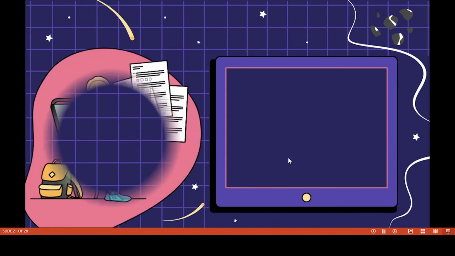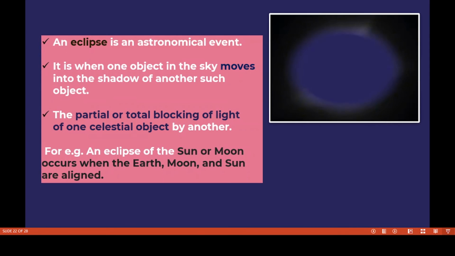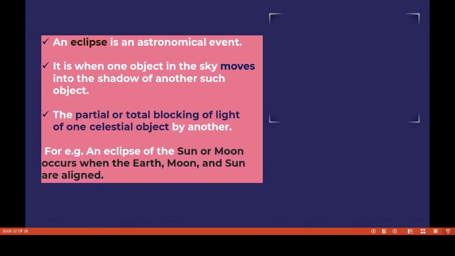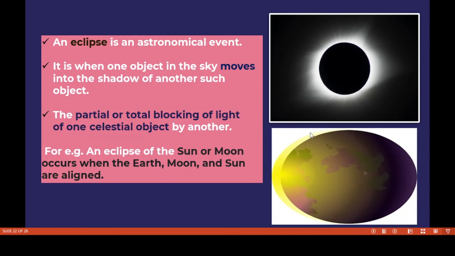Yes, let's see about eclipses. There are two types of eclipses. First we have to discuss eclipse, children. An eclipse is an astronomical event when one object in the sky moves into the shadow of another such object. So it is the partial or total blocking of light of one celestial object by another.